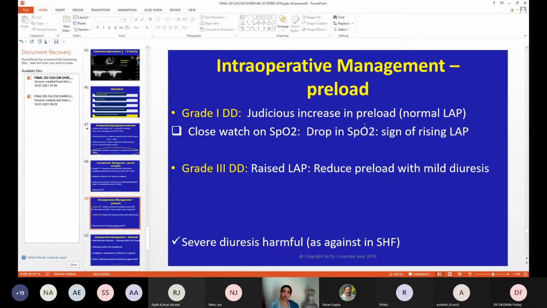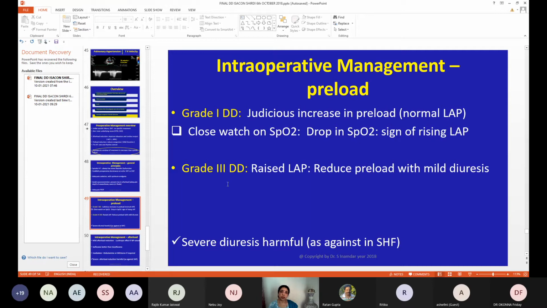If all other parameters are normal, like ventilation and everything, and there is suddenly a drop in saturation, it's a very sensitive sign of raised LAP. So one has to stop giving fluid. So it is a precarious balance, I told you. You have to be very careful in fluid management.